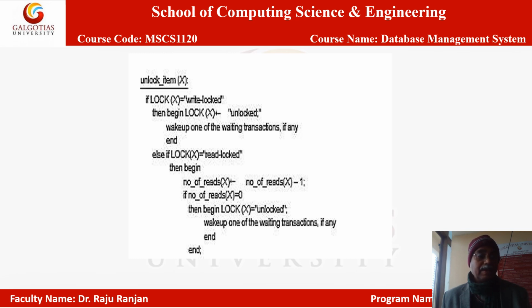Else, meaning the second condition, whether it was write locked. The situation may be that the data item is read locked. Read locked means it is more troublesome. Why? A read lock may be held by different transactions, more than one transaction. So if lock X is equal to read locked, then begin.